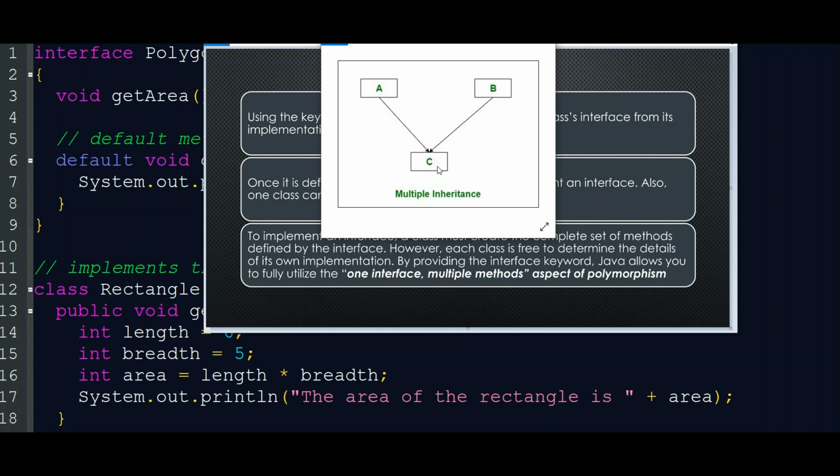In this example, C has two parents, A and B. That is not supported by Java, but this concept is implemented through interface. In Java, interface helps to implement multiple inheritance. That is one of the main important points that you have to remember.